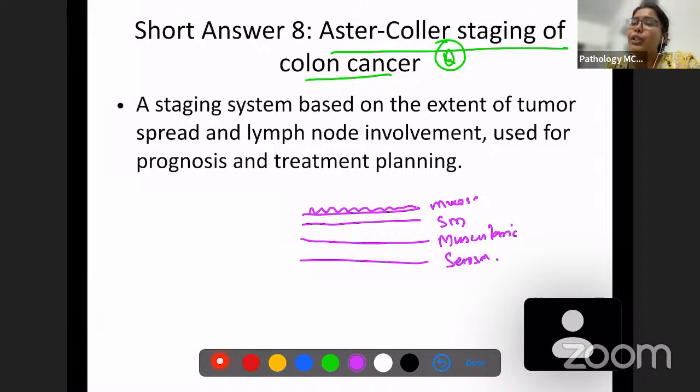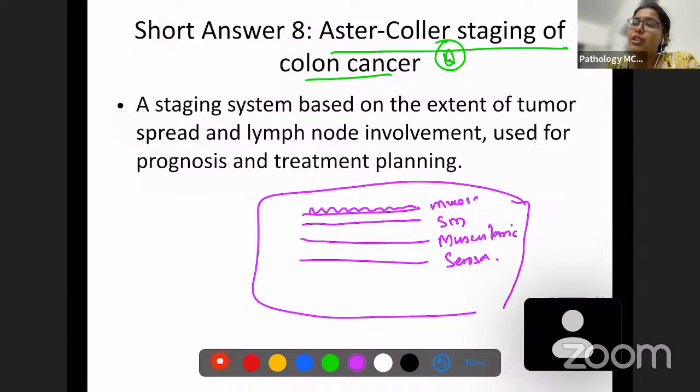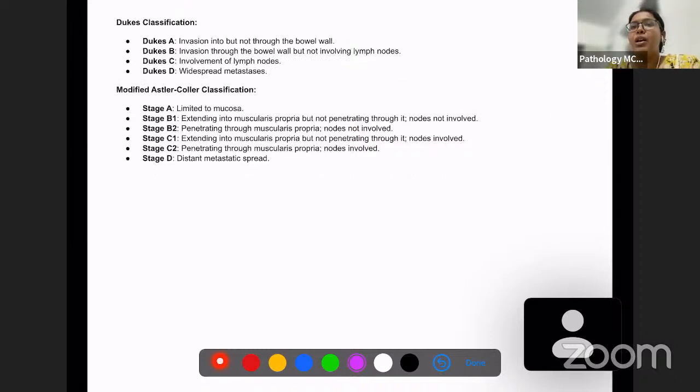Okay. Now there are two important staging systems for colonic carcinoma. One is the Dukes staging system, which is most widely used, and then there is the Astler-Coller staging system of colonic carcinoma. The Dukes staging system is divided into 4: Dukes A, B, C, and D. It is actually very important, and very easy also to remember. Dukes A is invasion into but not through the bowel wall.